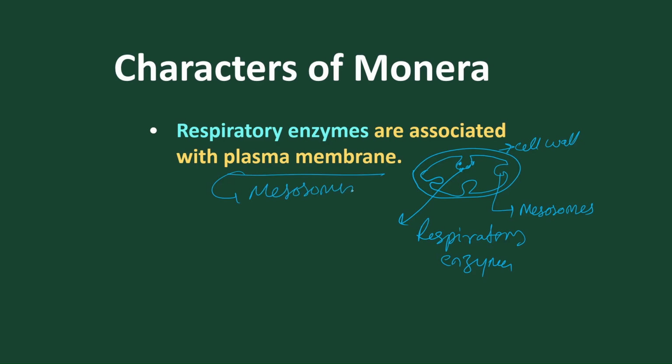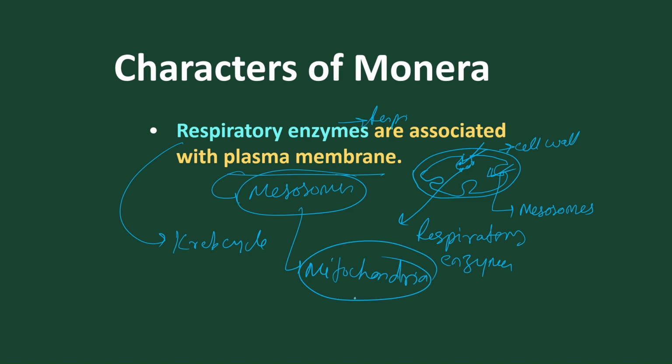Mesosomes are of two types. One is the septal mesosome, another is the lateral peripheral mesosome. And these mesosomes contain the respiratory enzymes for respiration. Normally the respiratory enzymes help in performing the Krebs cycle. So the mesosomes act as primitive mitochondria that help the Krebs cycle to produce ATP.